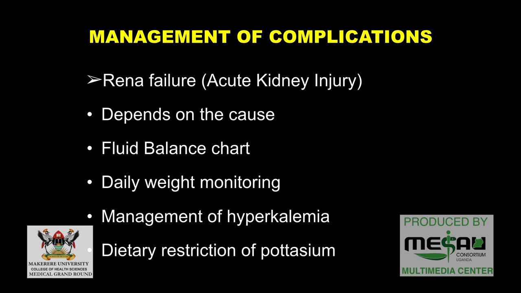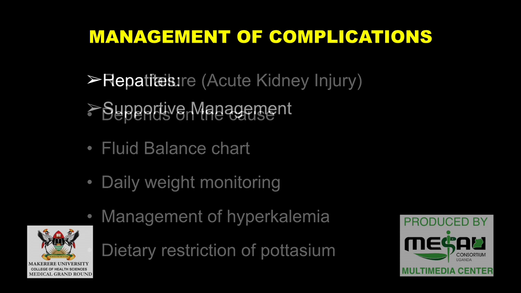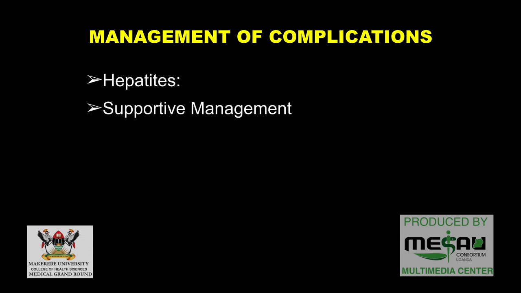You have to do the weight monitoring, restrict the fluids, correct the hyperkalemia, do dietary restriction, and if there are any hematological problems like the ones that our patients had, like anemia, we give erythropoietin, because that is the recommended, like my consultant said, and also we want to avoid hyperkalemia.